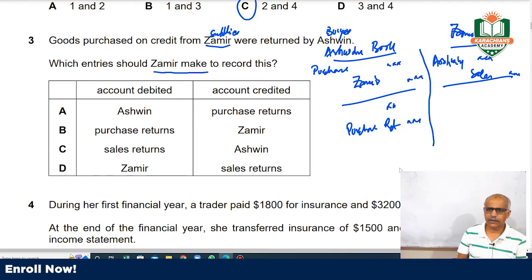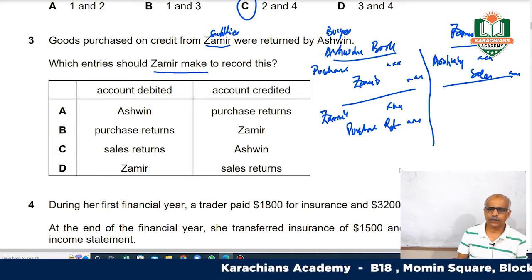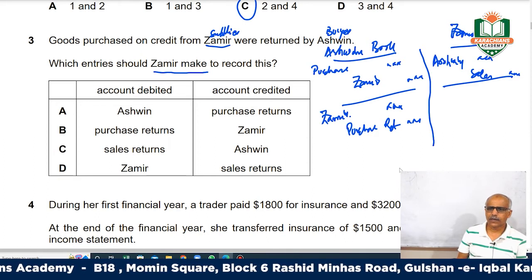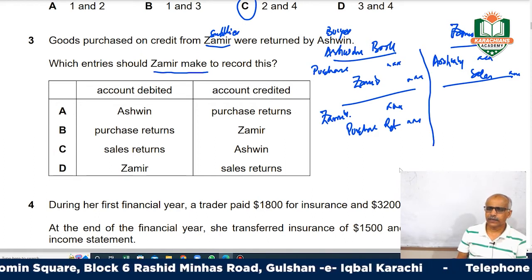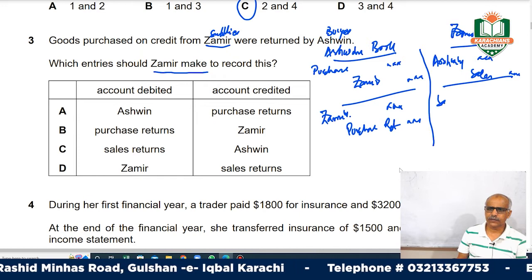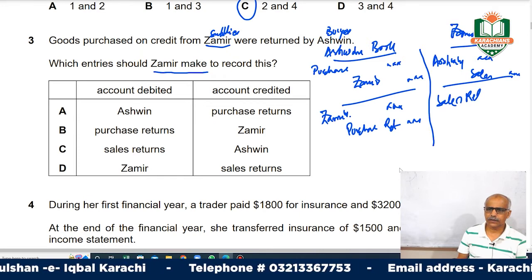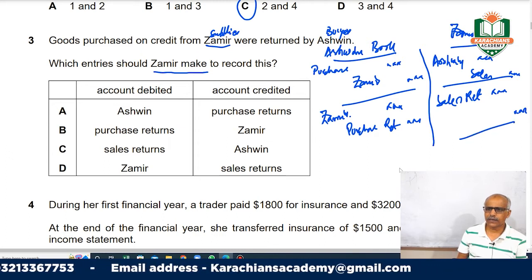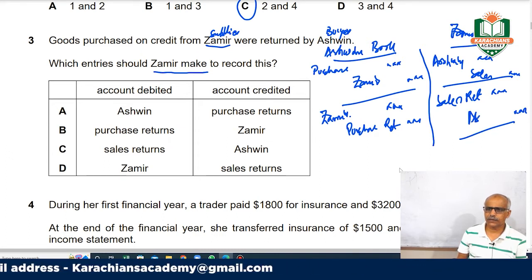Purchase return he will credit and he will debit Zamir, right? What entry will Zamir make? This purchase return will be his sales return. So he will debit sales return and he will credit Ashwin.